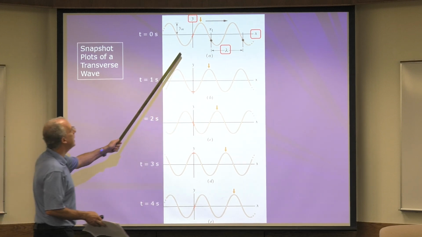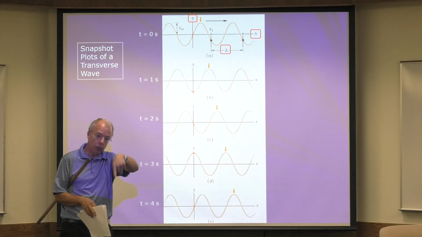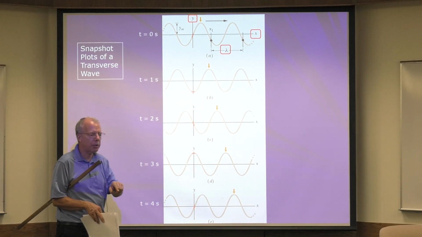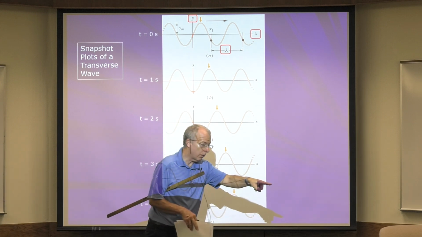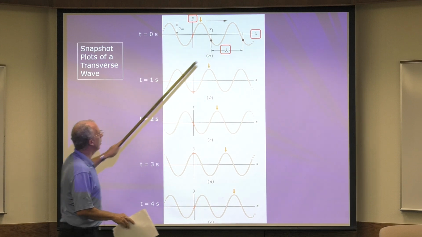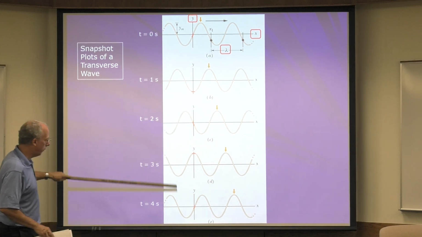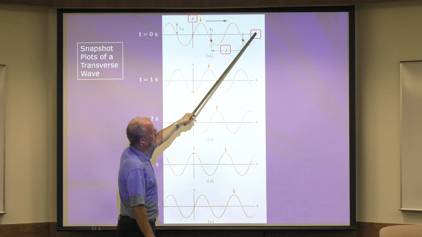The piece of the rope itself that you sprayed just goes up and down. But what does the wave pulse do? The wave pulse, the disturbance, moves to the right. So these are snapshots, right? That's what it looked like at 0, 1, 2, 3, 4. Now, a couple things. Remember, it's y versus x.